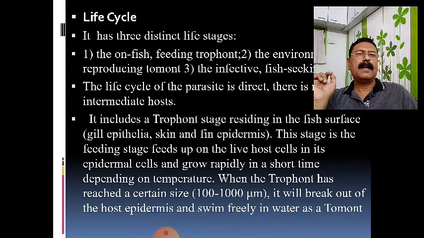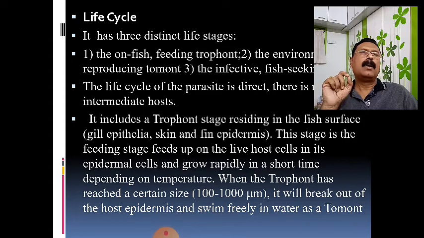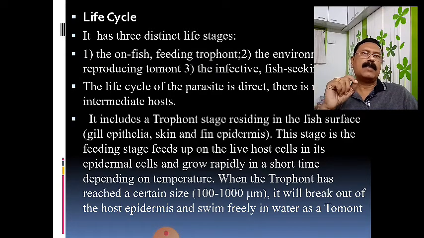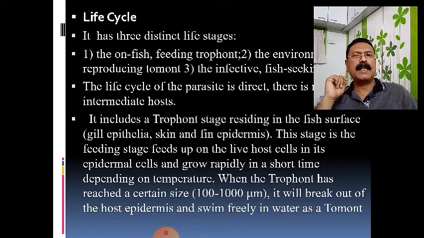I repeat again, it has a very short life cycle that starts from the protomont, then tomont, and then tomont and cyst, then the daughter cell known as a tomite, and a large number of tomites get outside by rupturing the wall of the cyst and get free into the water, searching for a new host.